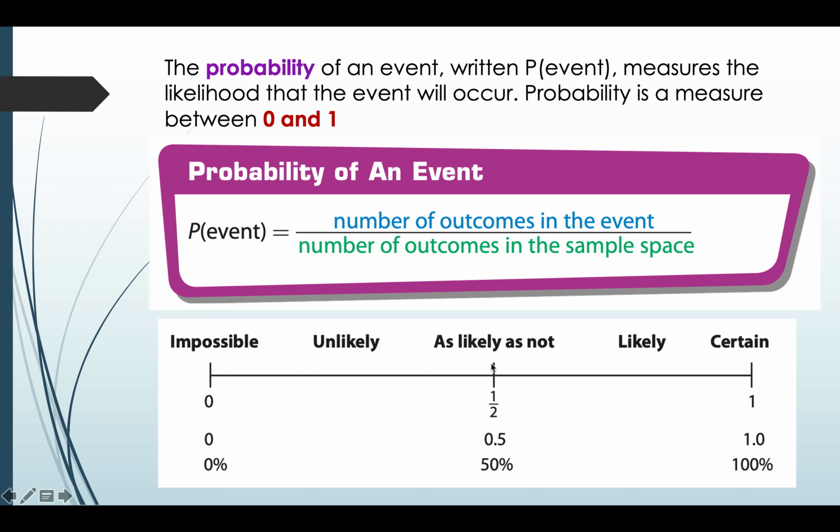Now, if there is a 50% chance, or half the chance, that the event will occur, we say as likely as not. If it's between half and 1, it is likely, and if it is between 0 and half, it is unlikely to occur. Let's see one question.